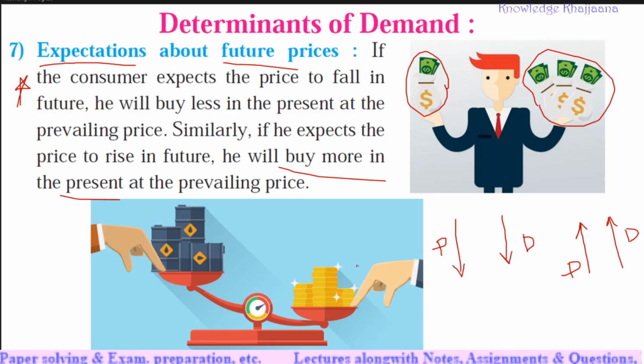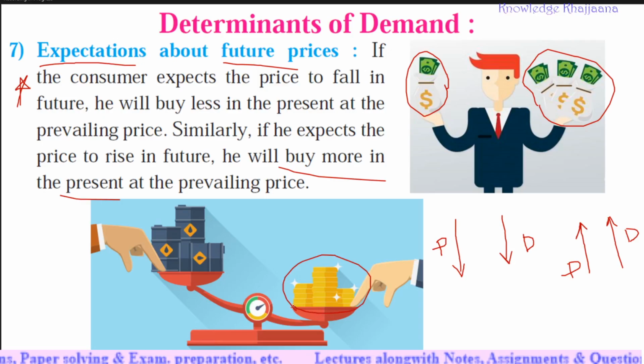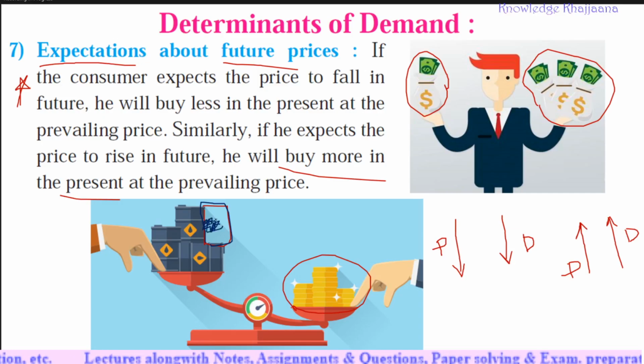See, at this much price, this much of commodity can be bought. If the price is going to fall, he may think, I can buy more commodities at the same price. So he will tend to wait, and he will think of buying later on if the prices are going to fall in the future, and vice versa. So this is also one of the determinants of demand.